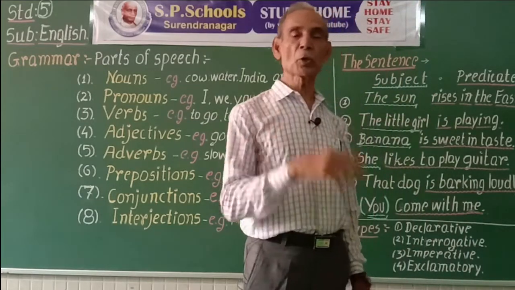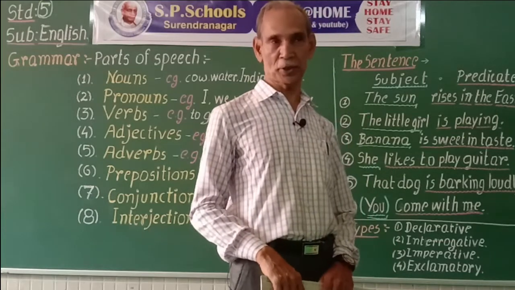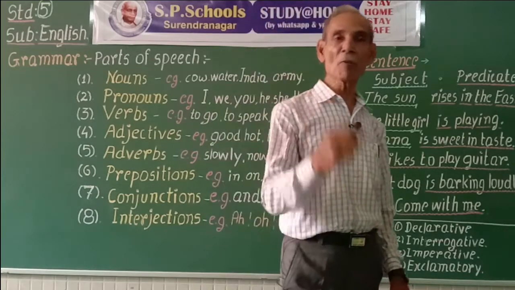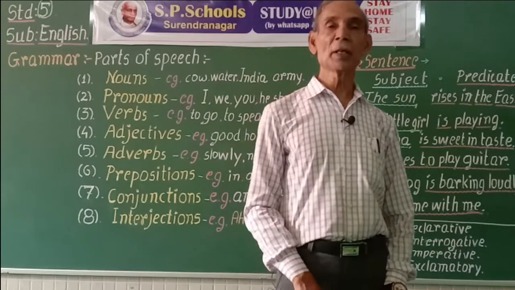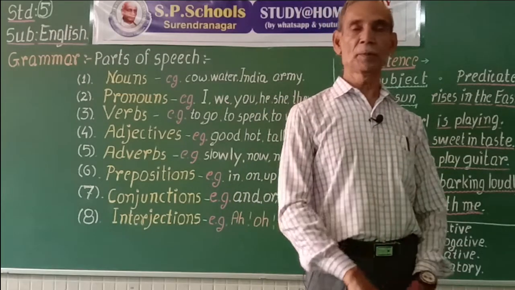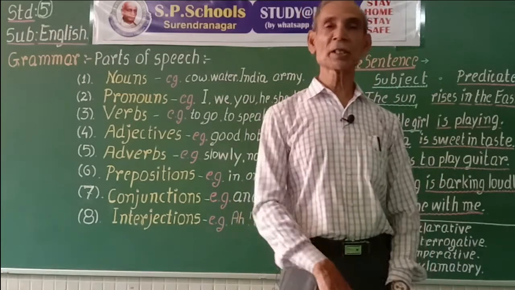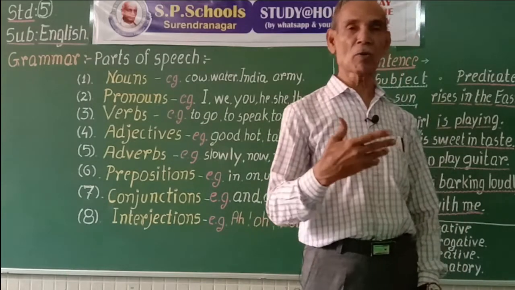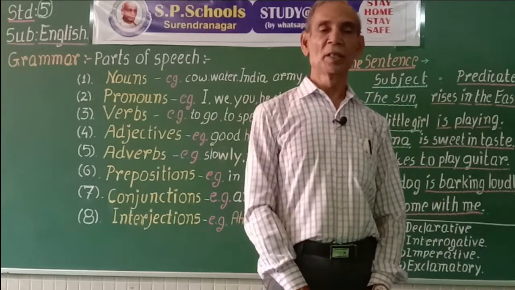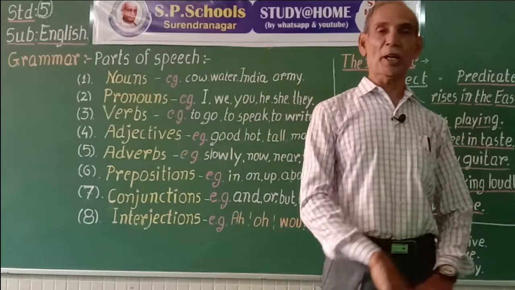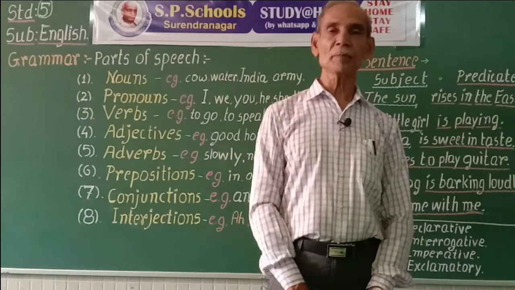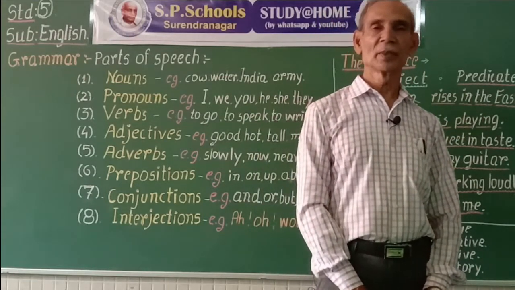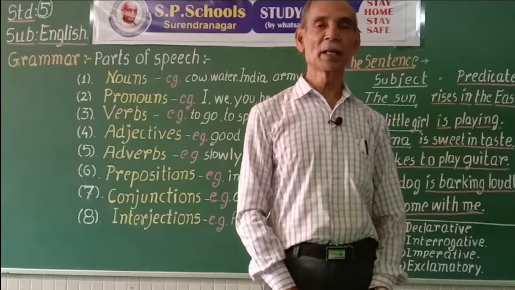Thus, three things should be observed about a sentence. A sentence may be of one word. For example, sit. That expresses a complete idea. It is an order or suggestion. Sit on the chair. It also expresses a complete idea.